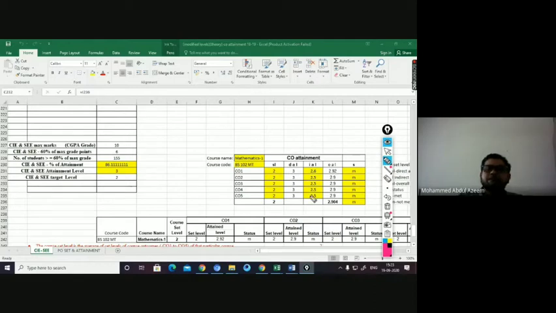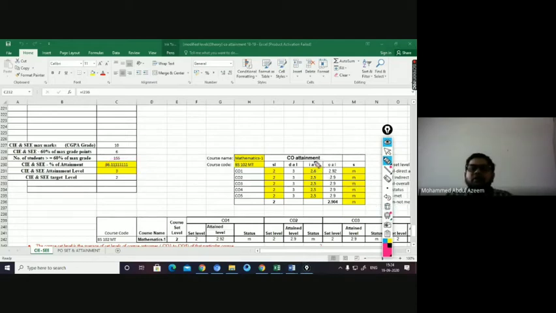So now coming to CO attainment, how are you going to calculate the CO attainment here? You can see this particular table. In this table, CO wise, the set level is 2, which is going to be given by you. If you are setting the level as 2 for the first year, it is fine. In subsequent years, it could be increased. Then the direct attainment level has come from here, calculated through your data. This 3 is your direct attainment level.